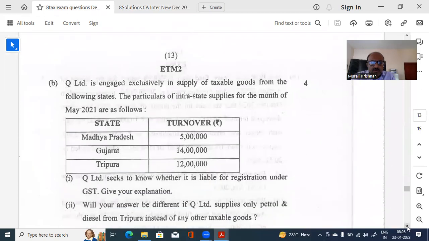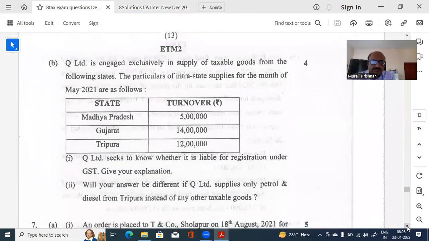Again, I think another problem on aggregate turnover or registration requirement basically. Q Limited is engaged exclusively in supply of taxable goods from the following states. The intrastate supplies for the month are as follows. Madhya Pradesh, 5 lakhs. Gujarat, 14 lakhs. Tripura. So this Q is engaged exclusively in supply of taxable goods from the following states.